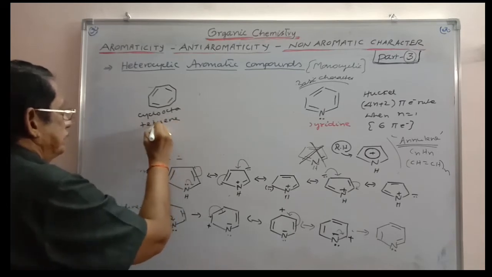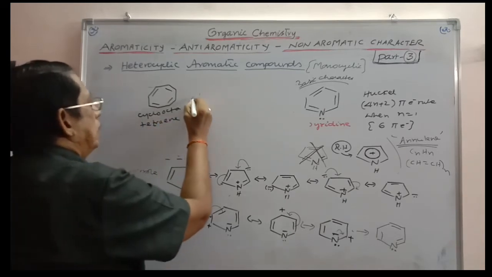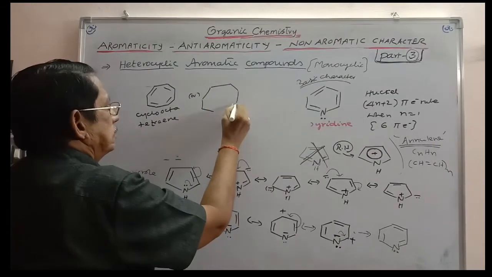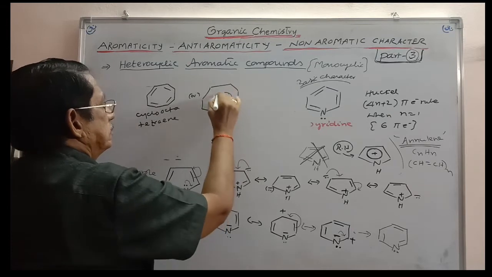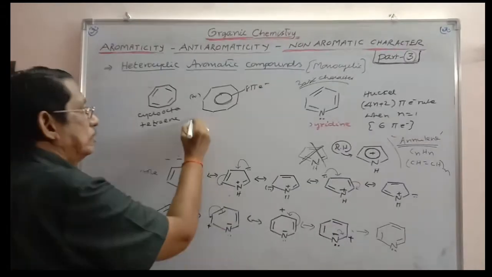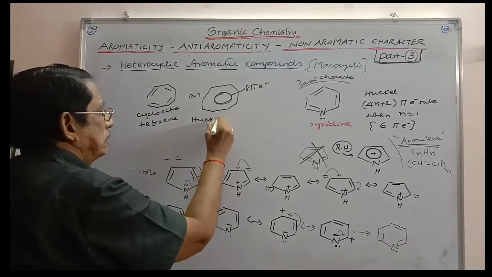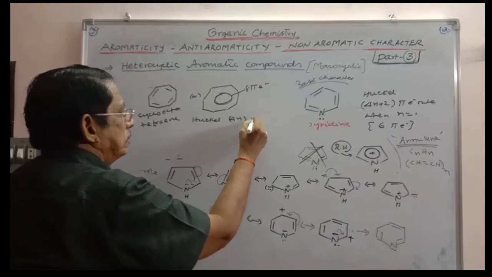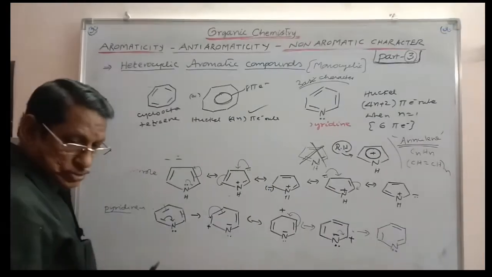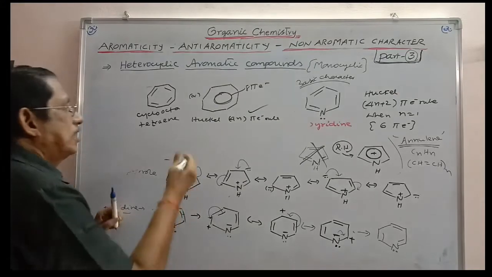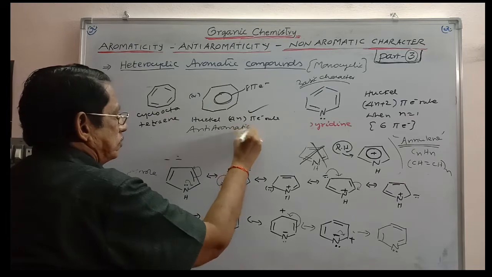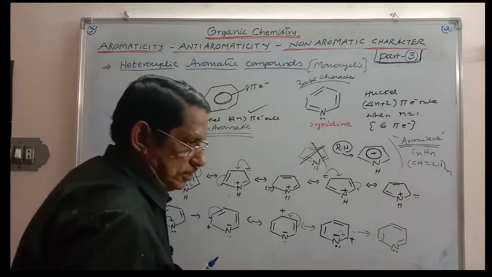Or we can write it like this. It is a delocalized cloud containing 8 pi electrons. Huckel's 4n rule is satisfied here. So it seems to be anti-aromatic. Theoretically speaking, it should be anti-aromatic.